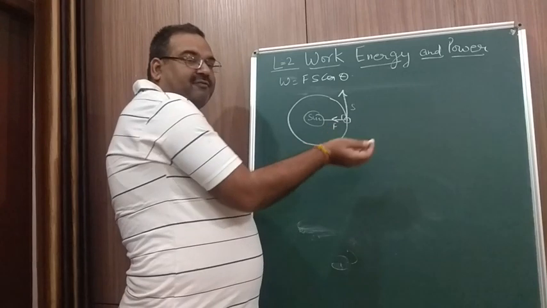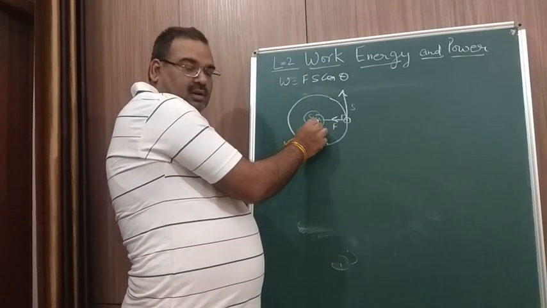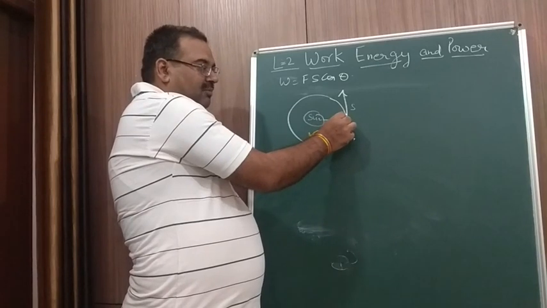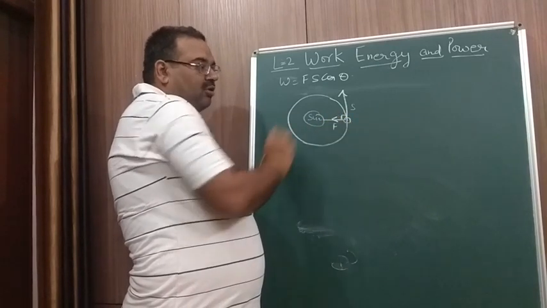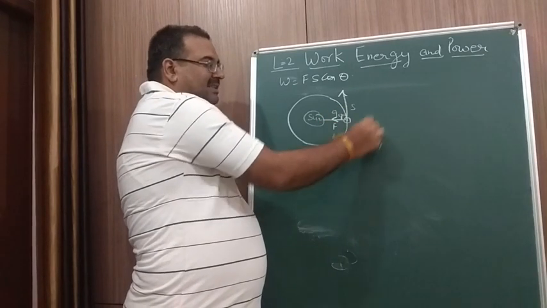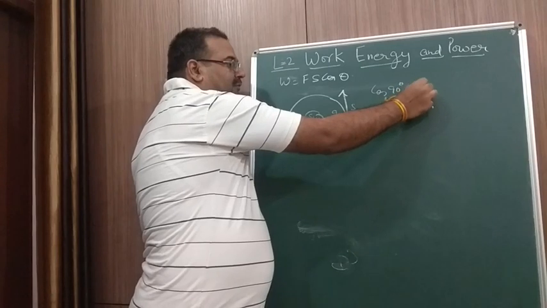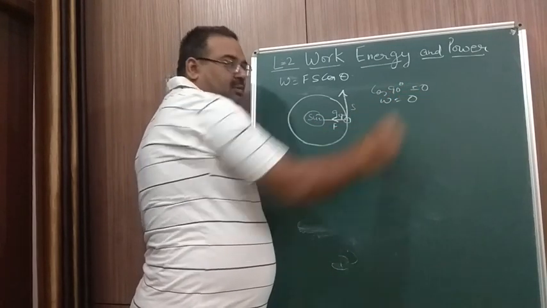Displacement, if it is left free, it will go tangentially. And the force is centripetal. From the tangent normal theorem, the angle between the tangent and the normal is 90 degrees. So cos 90 is 0. Therefore, work done is 0.